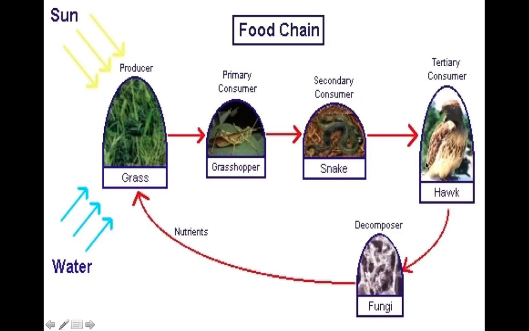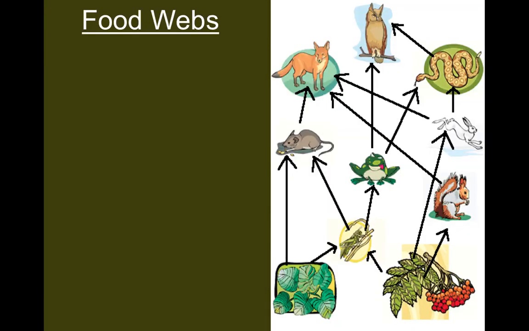And what it's saying here is that the hawk is eventually going to get decomposed by the fungus, which is why I like this picture, because it includes the decomposer, and the nutrients can be reused to feed the grass. And actually all of these should point at the decomposer, which I'll show you with some of the other pictures I have. So here we have a food web.